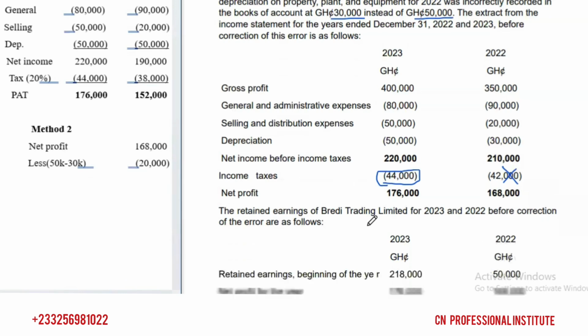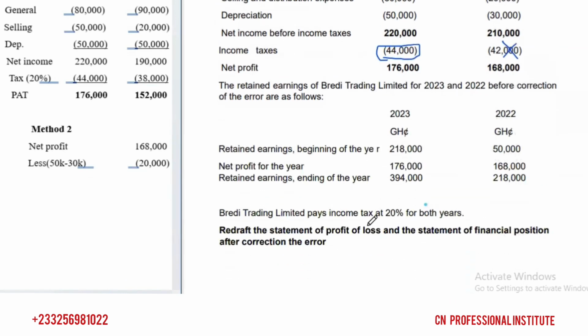And here there's a tax element. There's a tax rate in the question, 20%. Now, what are we going to do? We said that if we are correcting the error by deducting the error, we have to add the tax component. If you are correcting the error by adding it, you have to deduct the tax component. So it's the other way around, the inverse.